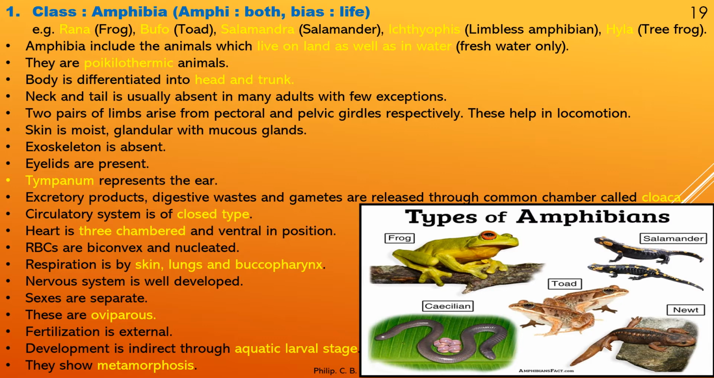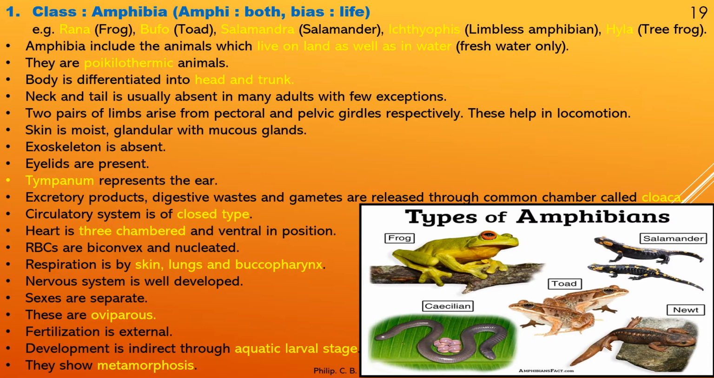Why three organs? Skin, whenever the frog or other amphibian species are on the surface of the water. Lungs when they are on the land. Buccopharynx when they are in the water bodies. So that's why three different organs are present, and they can respire by skin, lungs as well as by buccopharynx. Nervous system is well developed, sexes are separate, they are oviparous, egg laying ones. Fertilization is external, development is indirect through an aquatic larval stage. So here we can see the larval stage, that is the metamorphic stage. So they show metamorphosis: egg, larva, tadpole and then the adult stage.